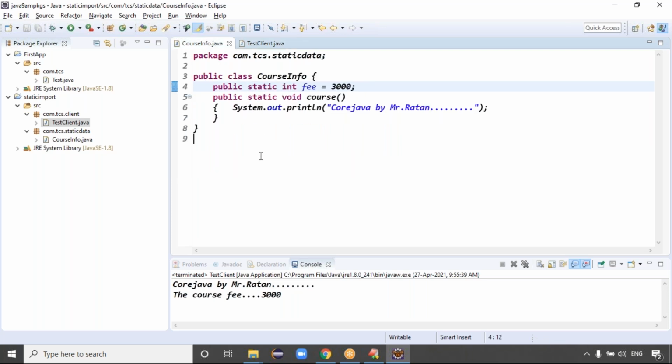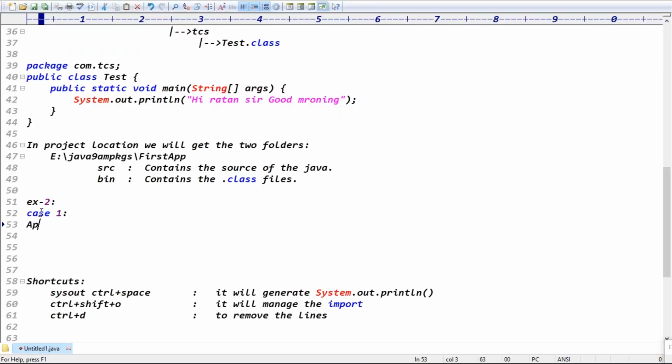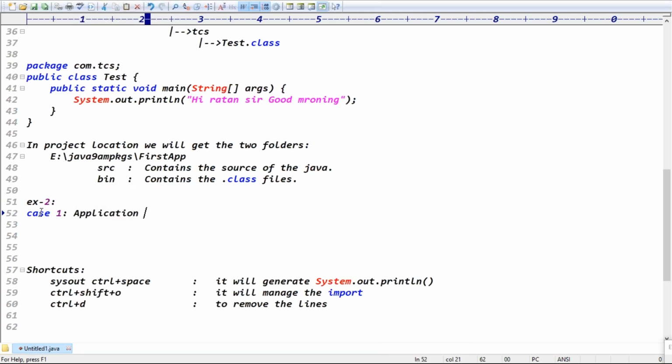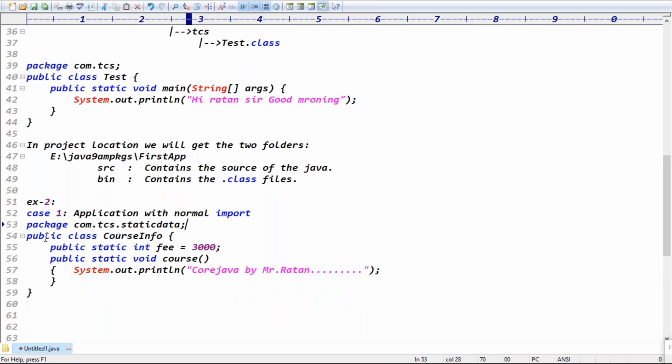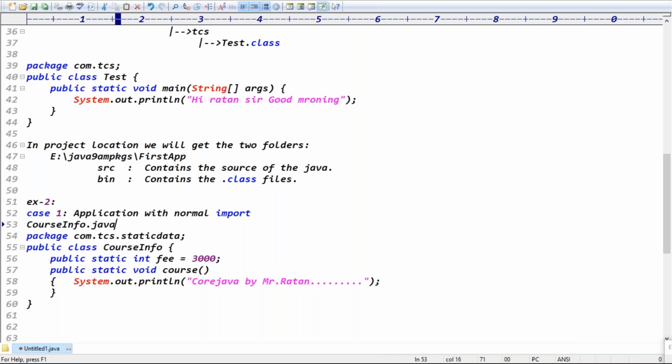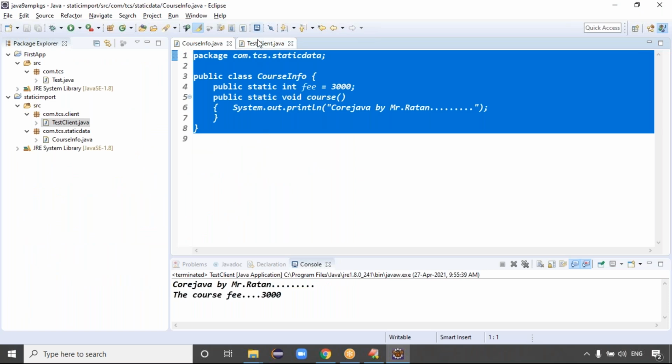This is the normal import, guys. See, in the normal import, example two, case one, I'm using the application with normal import. Application with normal import means what? CourseInfo contains those two static variables. Then how do we call those static variables, guys? We call those static variables using class names, right?